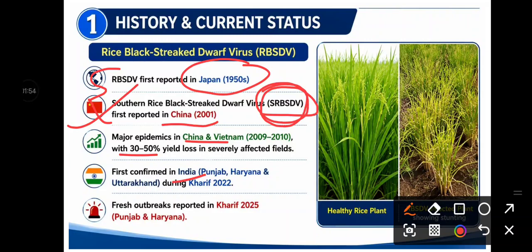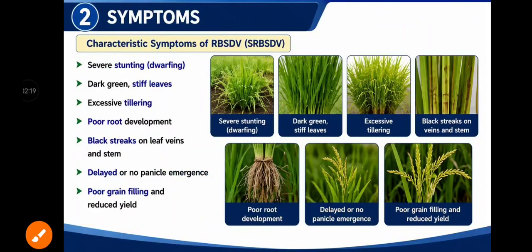Southern rice black-streaked dwarf virus was already reported in India, in Punjab, Haryana, and Uttarakhand during Kharif 2022. And a fresh outbreak was reported in Kharif 2025 in Punjab and Haryana. So, this is about the history and current status of the disease.